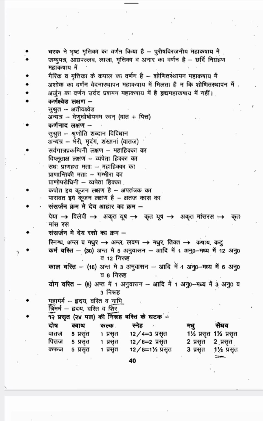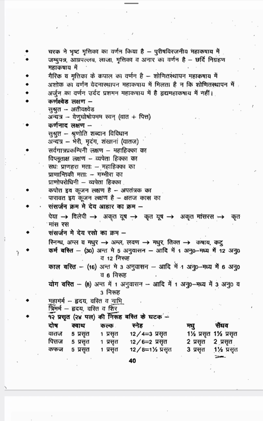That term Pranantiki is mentioned under Gambhira Hikka. Prana Uparodini means it obstructs the Pranavaha Srotas and the patient will die. That also you can see in Vyapeda Hikka. So the Prana Uparodini term comes under Vyapeda Hikka, the Pranantiki term comes under Gambhira, and Sadhya Pranahara comes under Mahahikka. These terms are important, as they can ask which type of hikka it comes under.